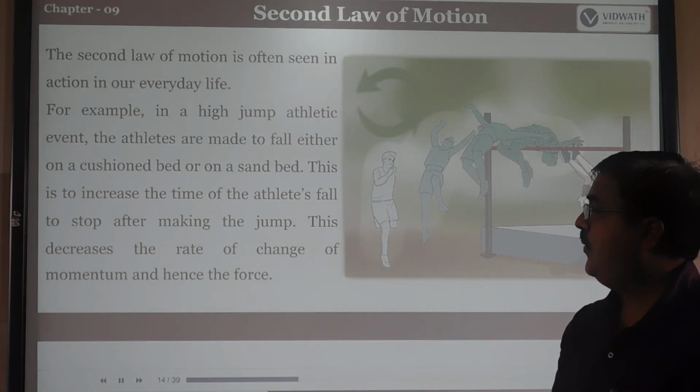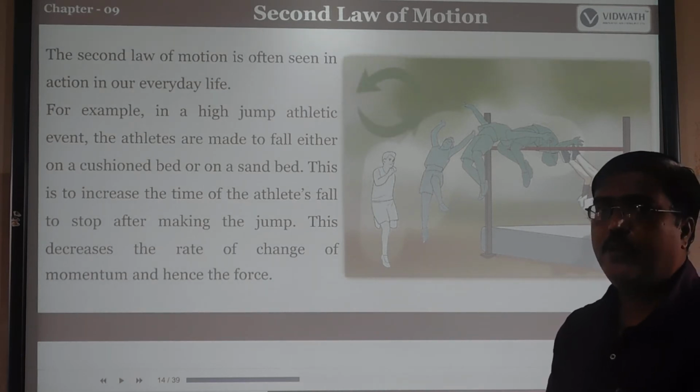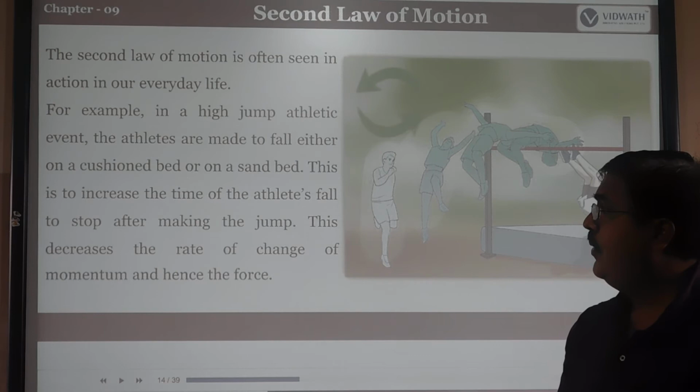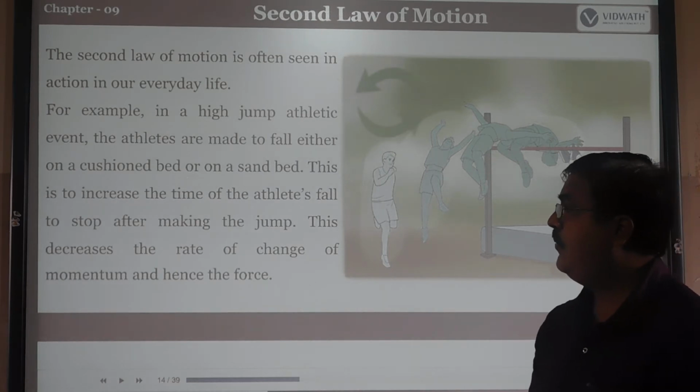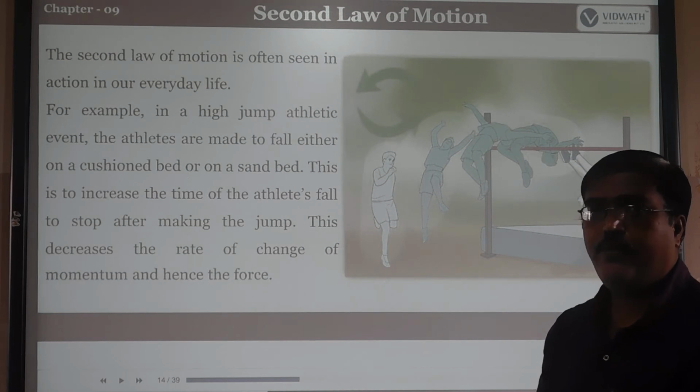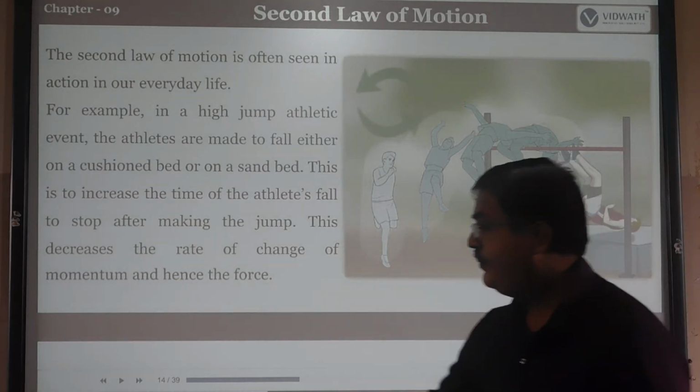This decreases the rate of change of momentum, hence the force. This is because the time of the athlete's fall is increased. If the athlete takes more time to stop after making the jump, the rate of change of momentum decreases, hence the force acting on him is less.